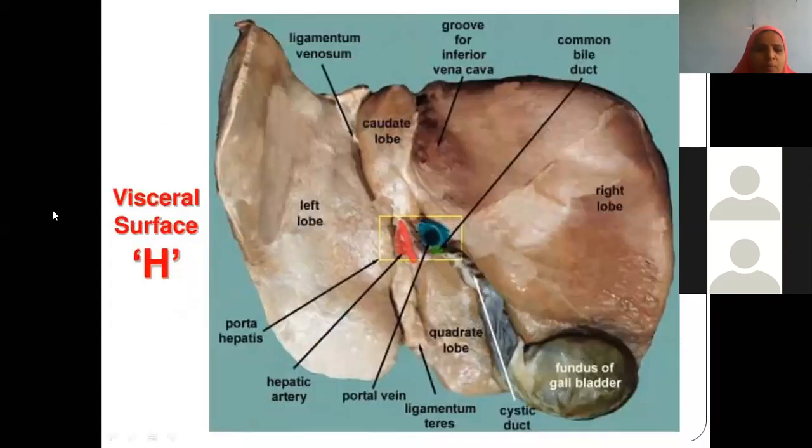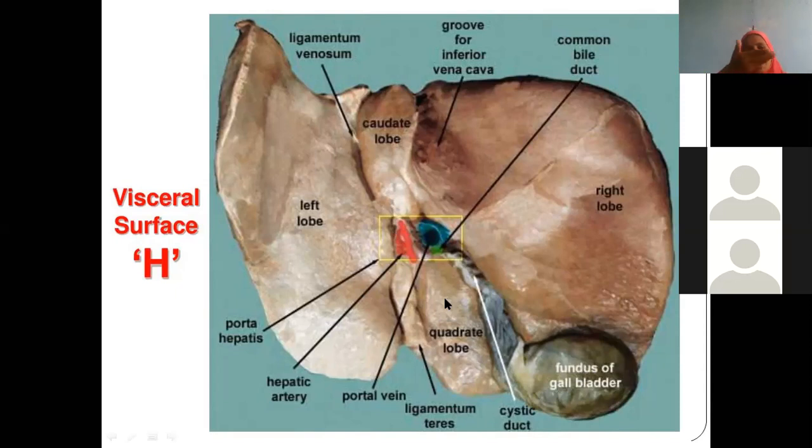Now see here, this is one more view, where the porta hepatis is colored to understand better. This is the visceral surface and this H-shaped area you are finding is the porta hepatis. You are finding the caudate lobe and quadrate lobe. Wherever you are finding the gallbladder, that aspect becomes the anterior end of the liver, isn't it? Because the fundus of the gallbladder was projecting when you saw from the anterior aspect, in the previous slide. That means the quadrate lobe is present anteriorly.